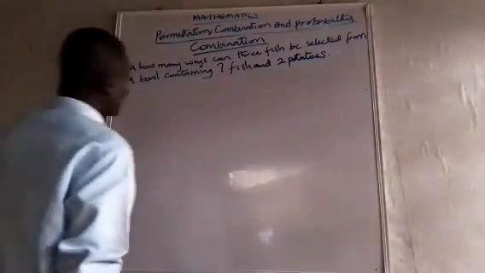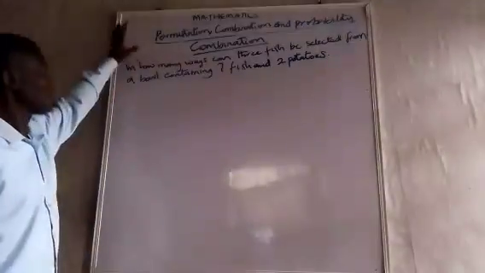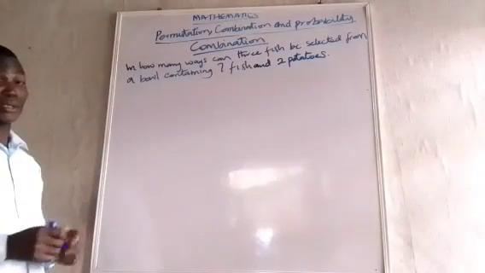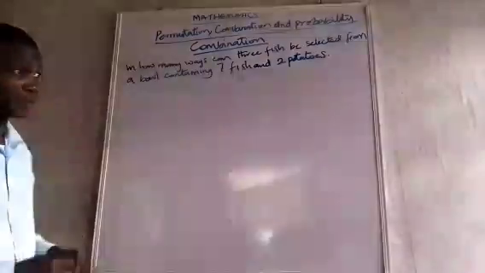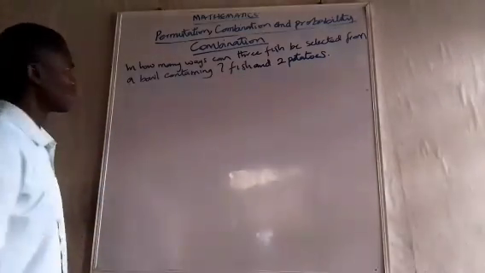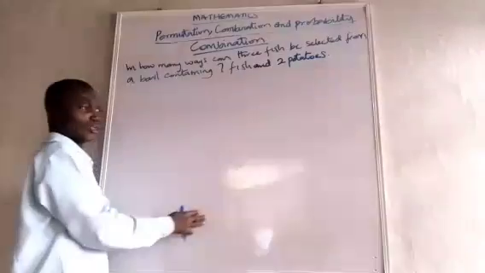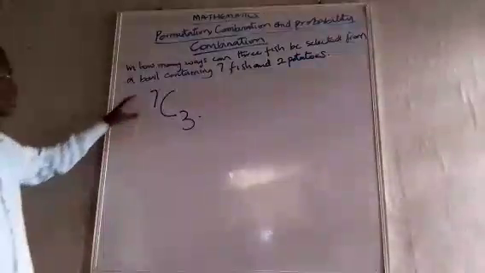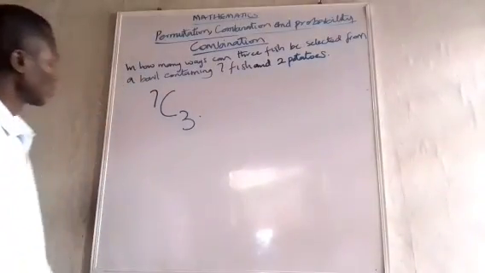Now let's look at this. In how many ways can 3 fish be selected from a bowl containing 7 fish and 2 potatoes? I told you, this topic, permutation, combination, and probability, is a very logical thing. And I can assure you, most of these IQ tests are taken from the perspective of combination and permutation, along with probability. So it says, in how many ways can the fish be selected from a bowl containing 7 fish and 2 potatoes? This selection does not involve potatoes at all. So in this instance, our answer still remains 7C3. That's all. The selection will not involve potatoes. So that one is solved with ease.